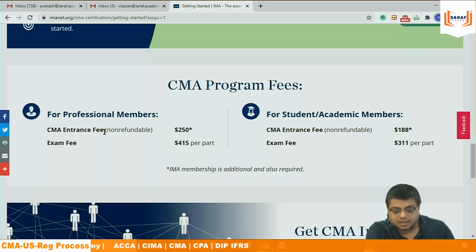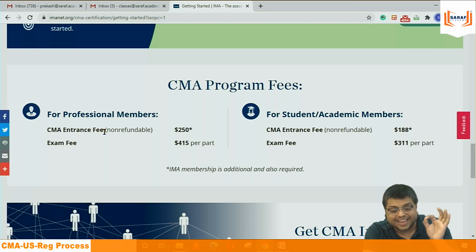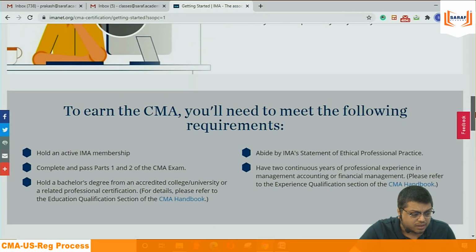If we are not serious, then the question will arise. That means there is a waste of money. And when you renew the membership, they will never offer a single dollar of discount. They have never offered. And if you don't pay that, whatever exams are left, part 1, part 2, you cannot book your exams because it is written on the institute website: hold an active IMA membership. If you are not a member, you can't give the exams. You will be able to give the exams if you are an active member.